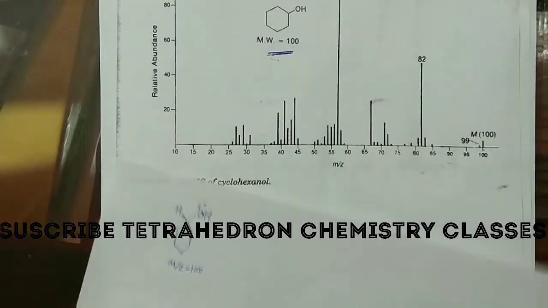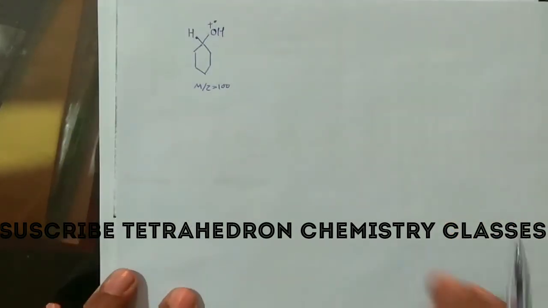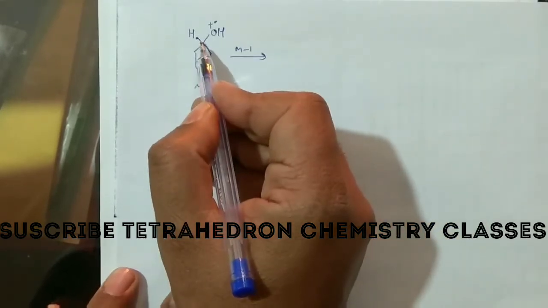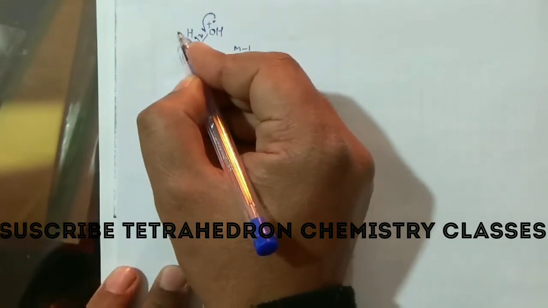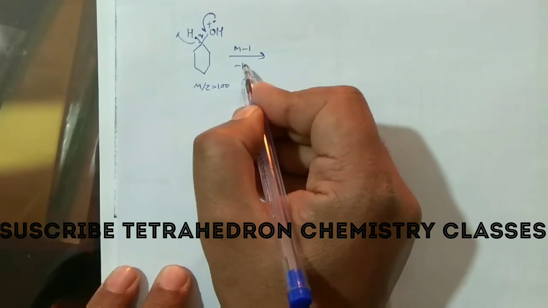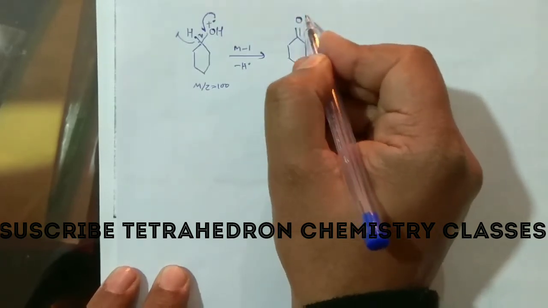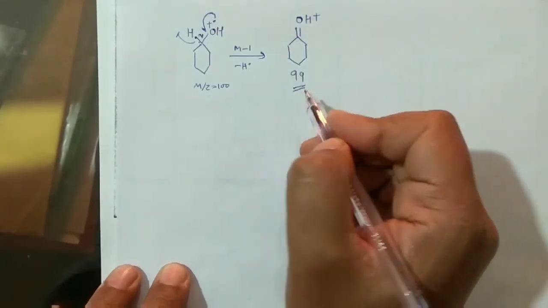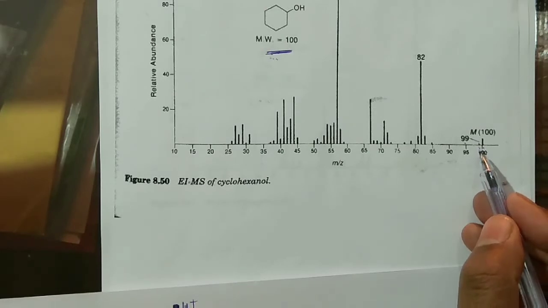And again you are getting the peak at 99, sorry, that means M minus 1. So you will look for the M minus 1 peak. So for M minus 1, this hydrogen you can very easily knock out from here. How? This electron can come here, this can come here, this hydrogen can be removed as a radical. So you can write minus H dot, and your remaining species would be just like that, OH positive. And since this 100 lost 1, of course you get 99. See, the intensity of this 99 is quite low, but this peak is quite important in case of these alcohols. Okay. And then again you can explain this 82 actually.